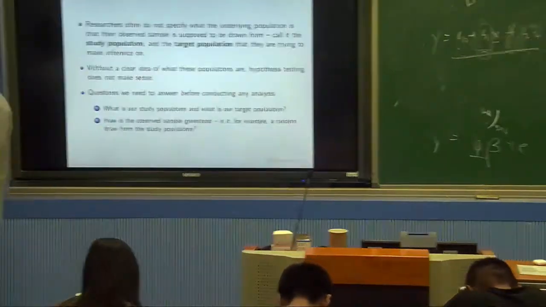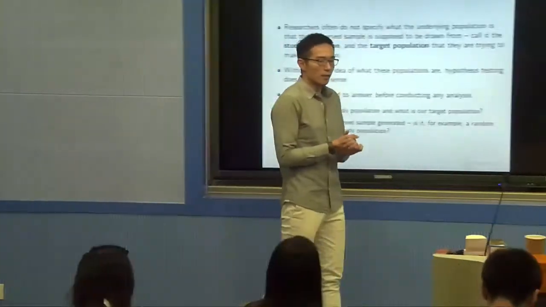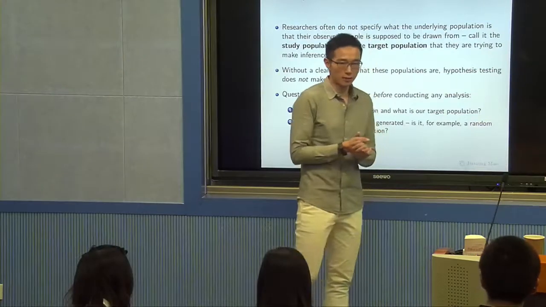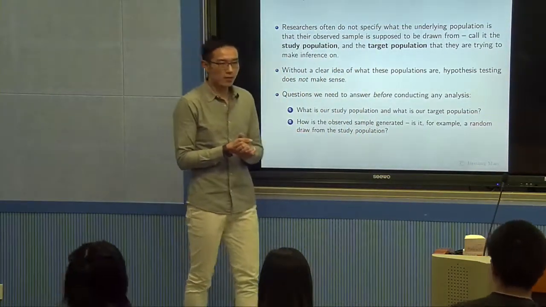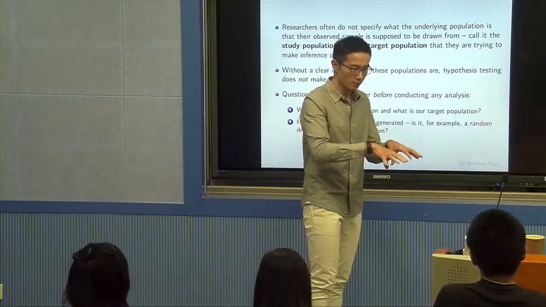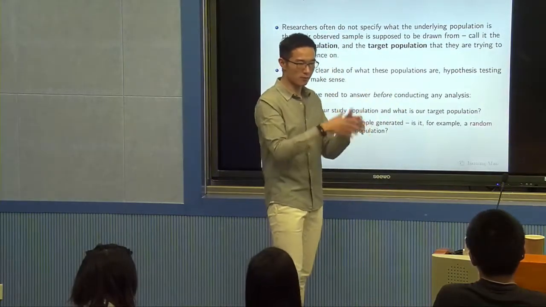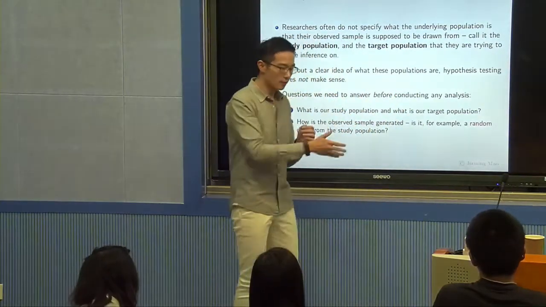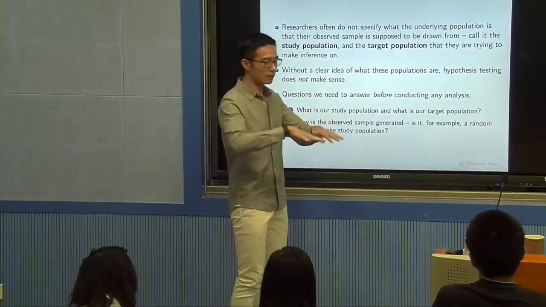Also, when we do empirical research, we should always be clear. When we say we accept the null or reject the null, say we reject the null, the beta is not 0 in the underlying population. That's our judgment. If we do that, it's always with respect to an underlying population. When you do hypothesis testing, you say I reject the null, beta is not 0. You're saying that beta is not 0 in the underlying population.